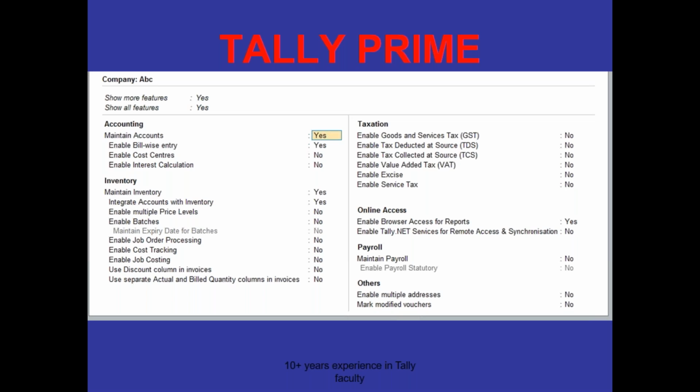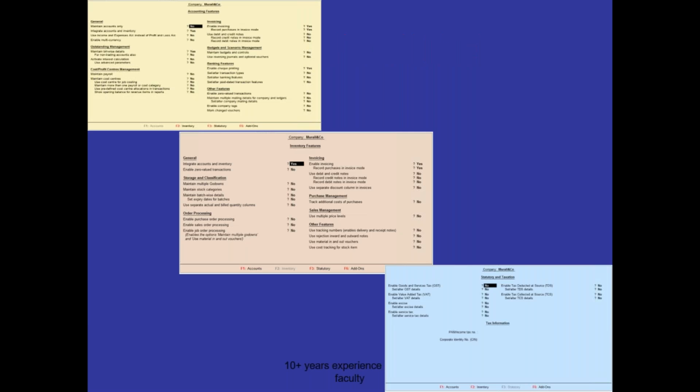A small example: you want to operate the internet on your mobile. You want to browse the internet on your mobile. First you have to activate the internet option, data or Wi-Fi. That configuration setting is required before using the internet function. Without enabling that function, working is not possible. Same thing in Tally also: if you want to pass any transactions, enabling the related function is important.